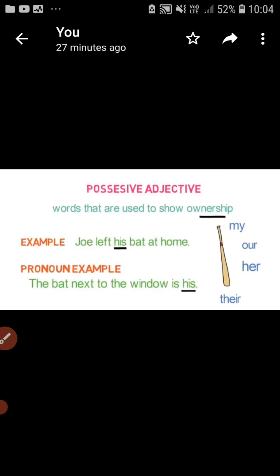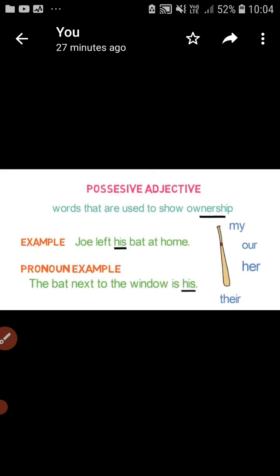Now the possessive adjective. What is a possessive adjective? Words that are used to show ownership. What is a possessive adjective? Possessive adjectives are used to show ownership. जो possessive adjective होते हैं वो क्या करते हैं, अपने स्वामित्व या मालिक का बोध कराने के लिए हम possessive adjective का यूज़ करते हैं. Words like my, our, her, their are examples of possessive adjectives.